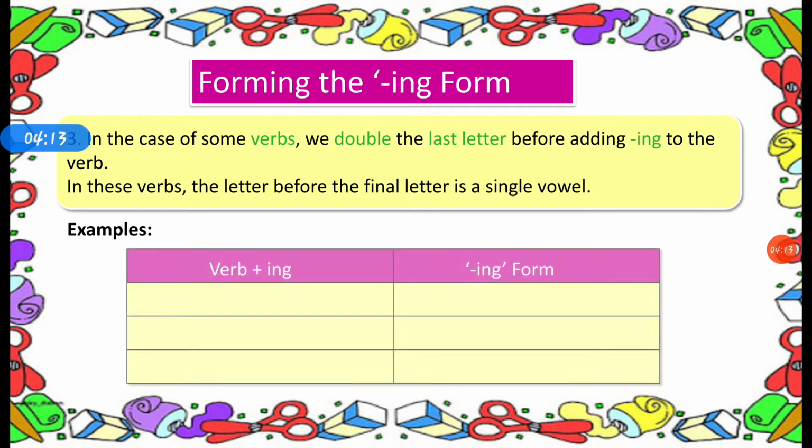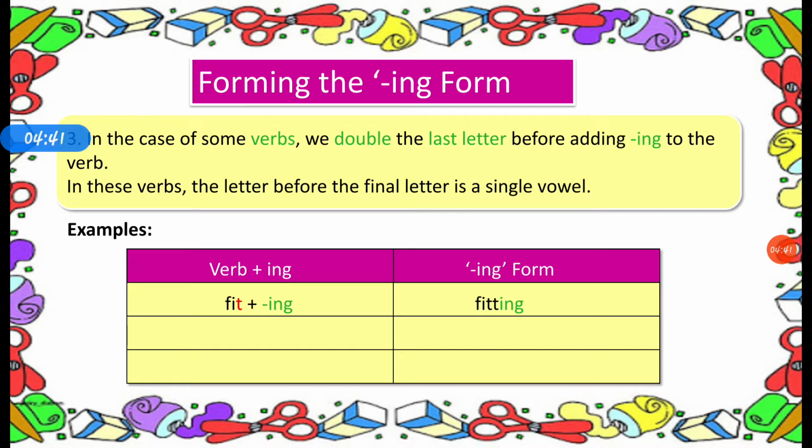Examples. Fit. F-I-T, fit. The last letter is T and the second last is I. I is the vowel. That means the letter before the final letter is a single vowel, that is I. So we just double the last letter, that is fitting, F-I-T-T-I-N-G.